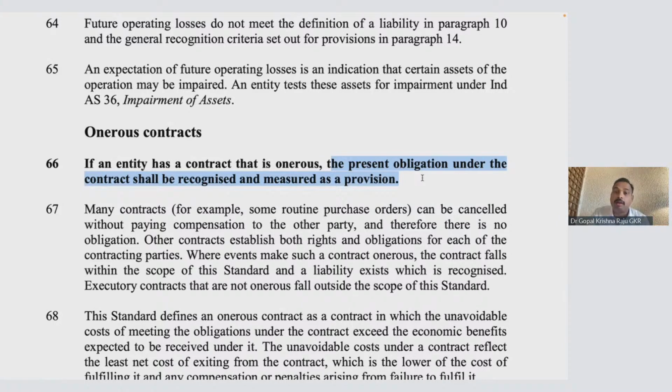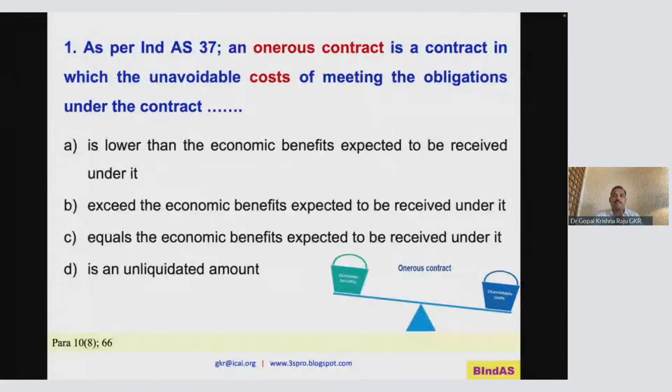Good. Now answer this question. What is an onerous contract? Is it a contract in which unavoidable cost is lower than the economic benefit? Cost is lower than benefit? Wrong. Benefit is high, income is high, so then it is a profit. Cost exceeds the economic benefit: that means cost goes up, benefit is low. Good. Cost is equal to economic benefit? Wrong.